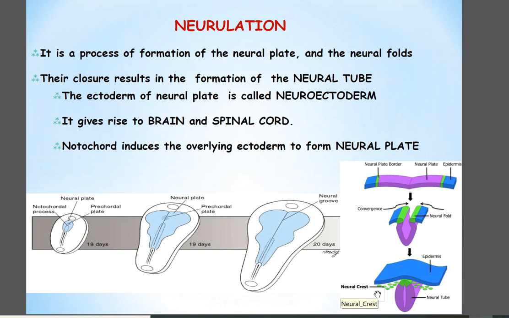In conclusion, the ectodermal layer, as a result of induction by the notochord, finally makes three layers: surface ectoderm, which in the future makes the epidermis of the skin, neural crest, and neural tube. The neural tube makes the central nervous system. It means it makes the brain and spinal cord, and the neural crest cells migrate from here to make many tissues and cells, and I will tell you in the next slides.